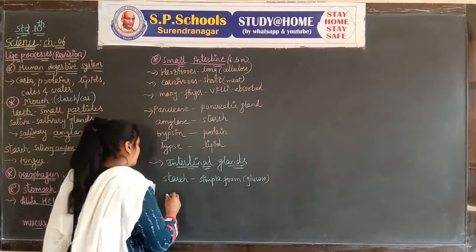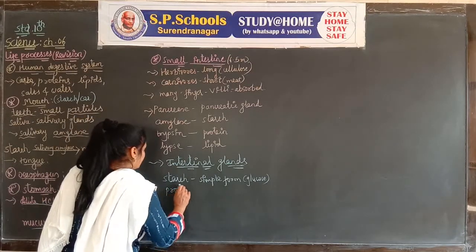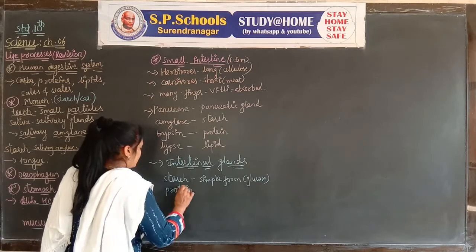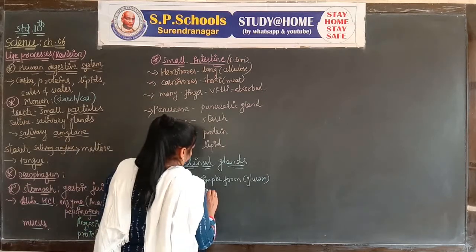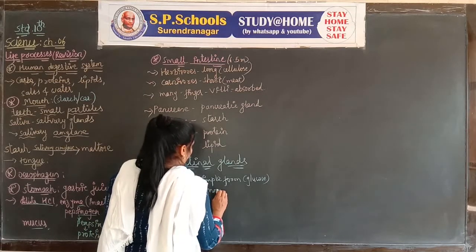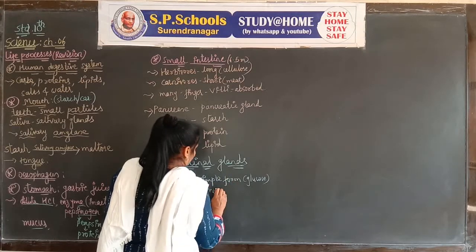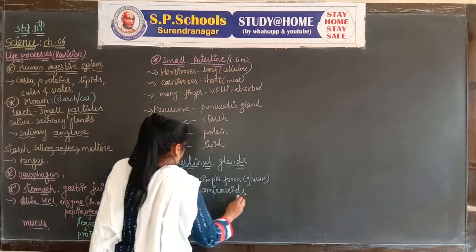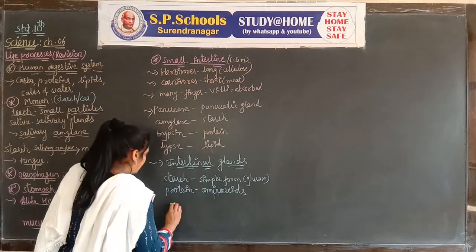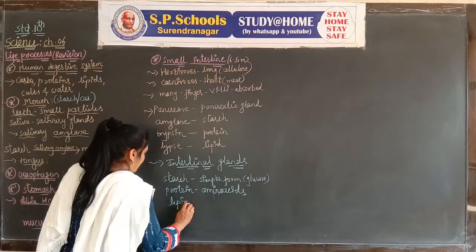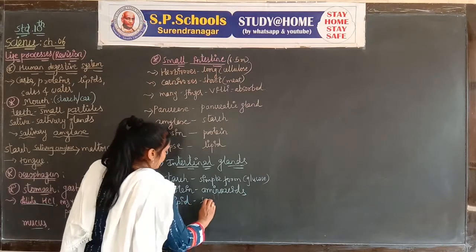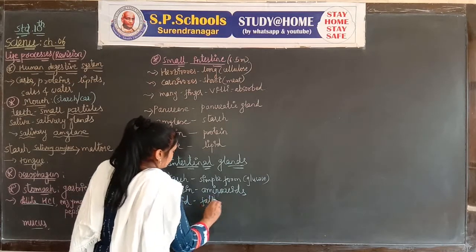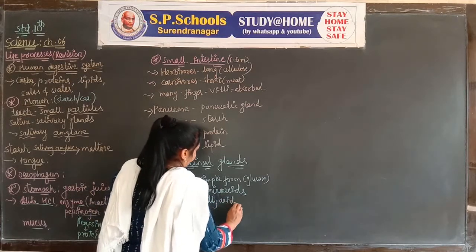Protein is converted into its simple form, which is called amino acids, and lipid is converted into fatty acids and glycerol.